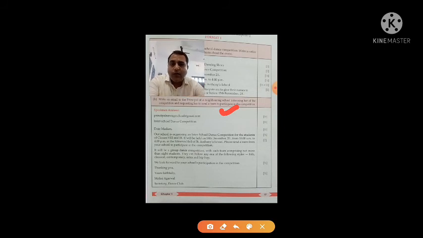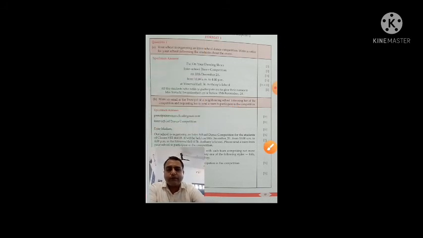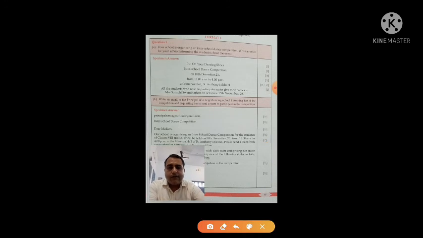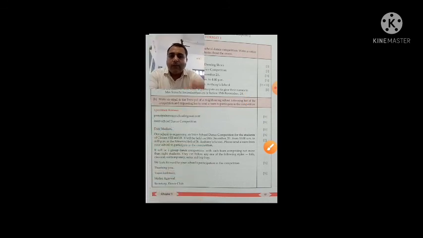So what is the body part? Body part means whatever information is there about the inter-school dance competition. So that is called the body part, and the body part comes from the notice only. Okay children, here you can see, let me show you. In the notice here it is given. So this is the body part. That is, the name of the competition, then the date on which the competition will be held, then the timing and the place and venue. So that is called the body part. All this will come in the body part, and you have to maintain the sequence. It should remain in the same sequence.